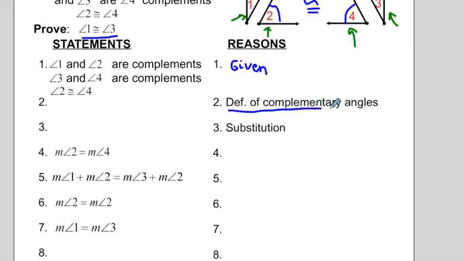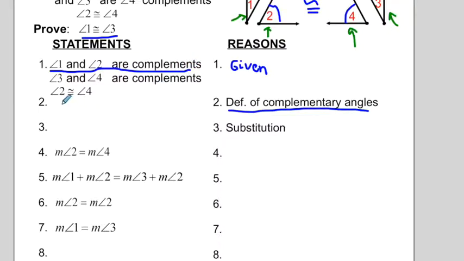The reason would be the definition of complementary angles. And here's the hint: we may have already mentioned it. Pause the video, take a second, and think about it. Okay, so here we go. Angles 1 and 2 are complements. If we're using the definition of complementary angles, we're just going to rewrite this statement in mathematical form.